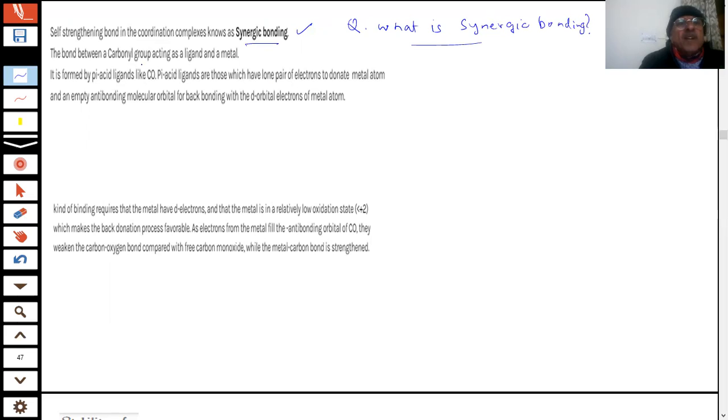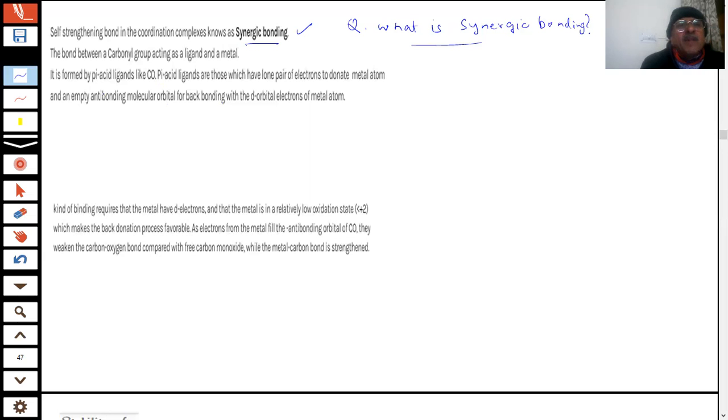The bond between carbonyl carbon acting as a ligand and a metal is formed by a pi acid ligand like CO. Pi acid ligands are those which have lone pairs of electrons to donate to the metal atom. Anything which has a double or triple bond has pi electrons. They are donating. And the ligand must have an empty anti-bonding molecular orbital for back bonding with d orbital electrons of the metal.